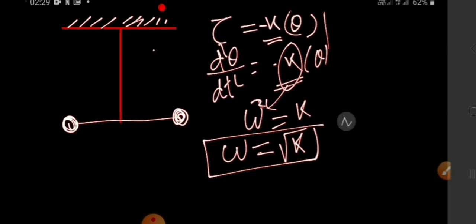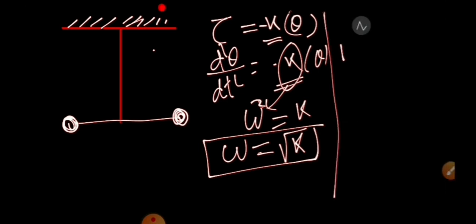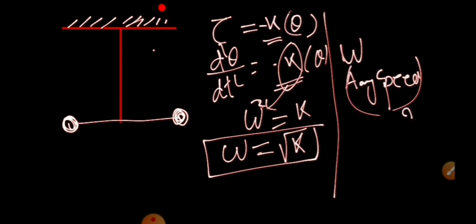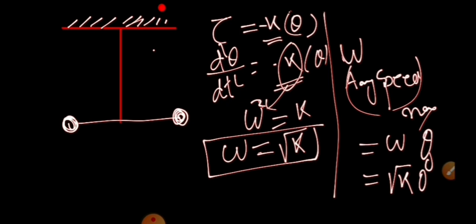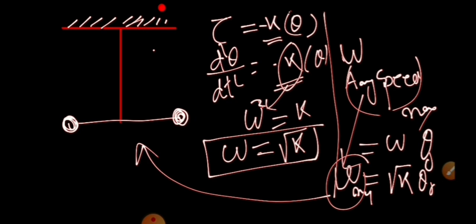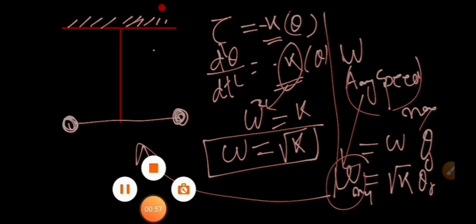Once you got omega, and this is the angular SHM, then we know the maximum value of angular speed will be nothing but omega into angular amplitude. What is the angular amplitude? Theta naught. So maximum angular speed omega max will be equal to under root k into theta naught. This happens when it comes to the equilibrium position, the maximum angular speed. Then we'll check.